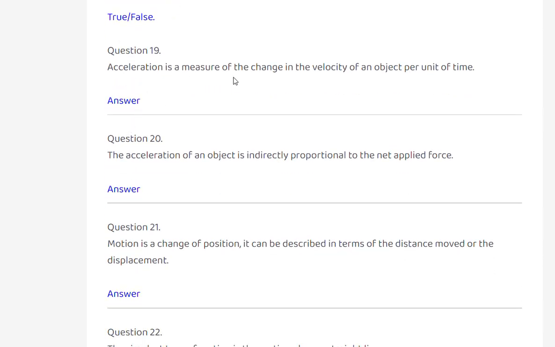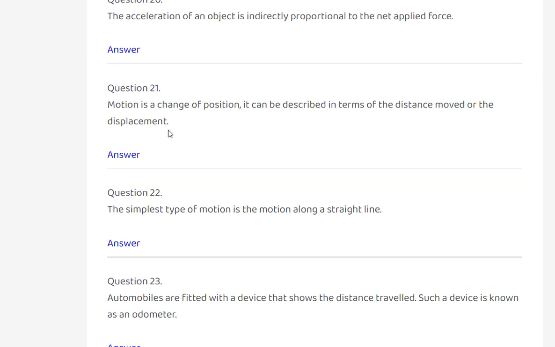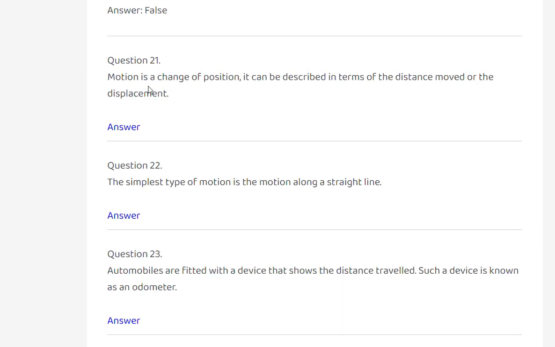Acceleration is a measurement of the change in the velocity of an object per unit of time. True. The acceleration of an object is indirectly proportional to the net applied force. False.